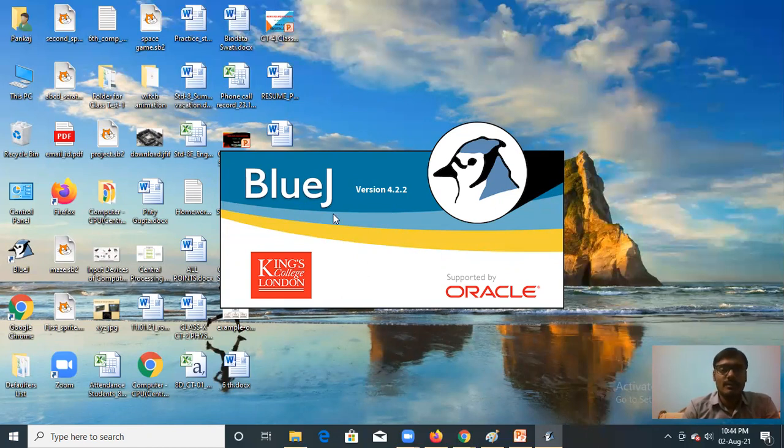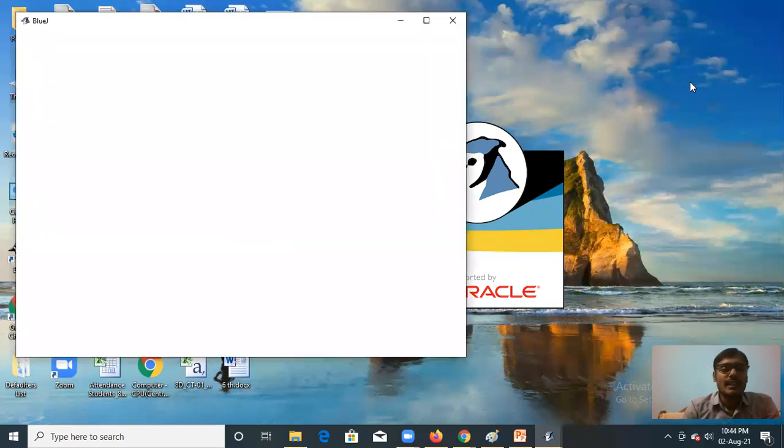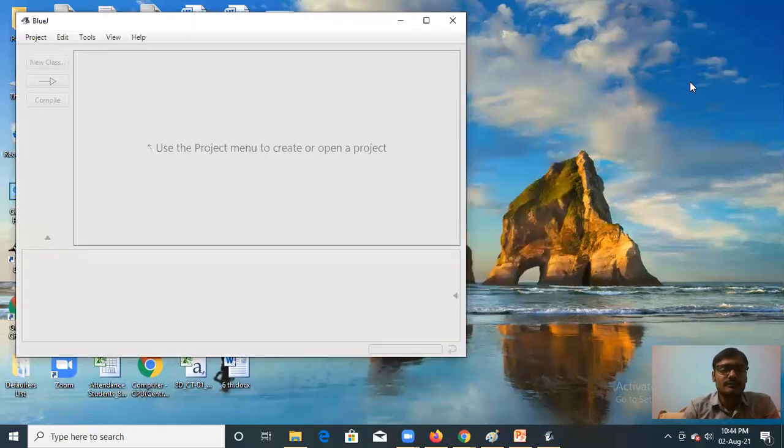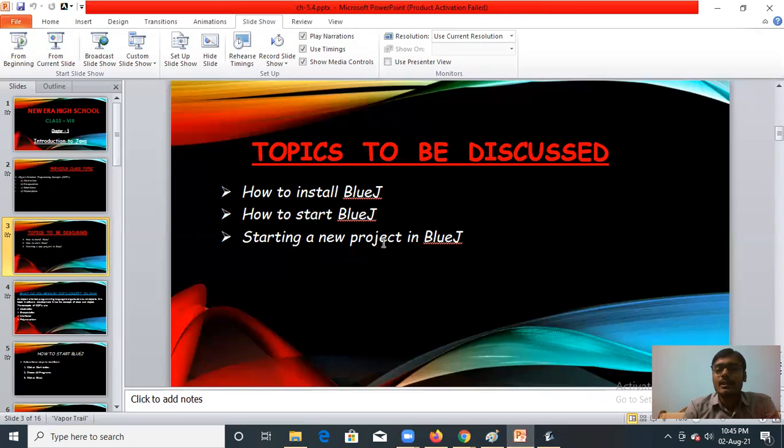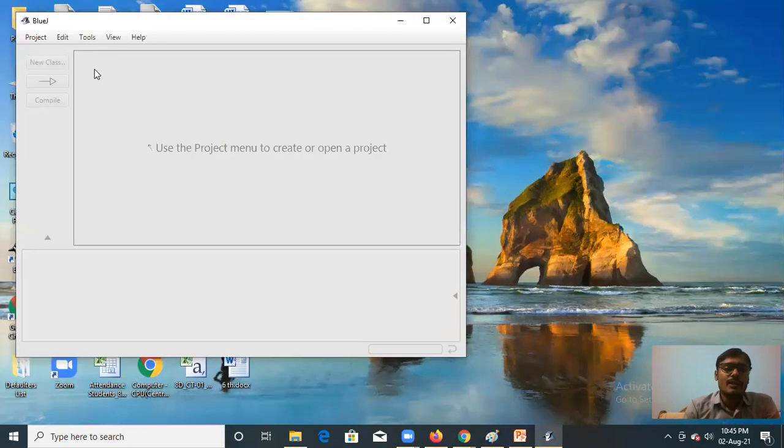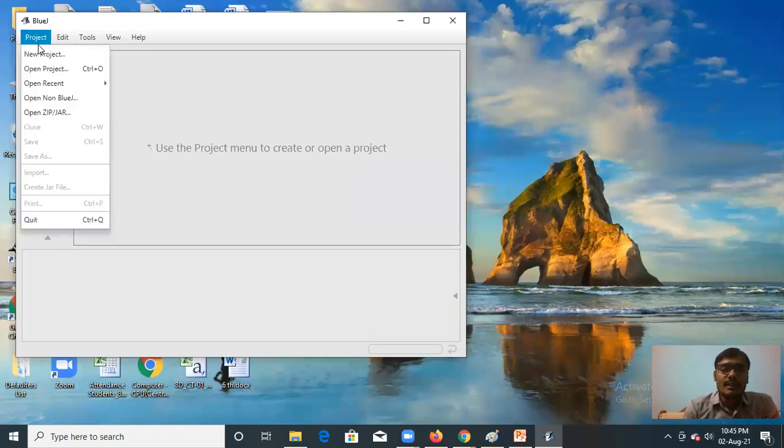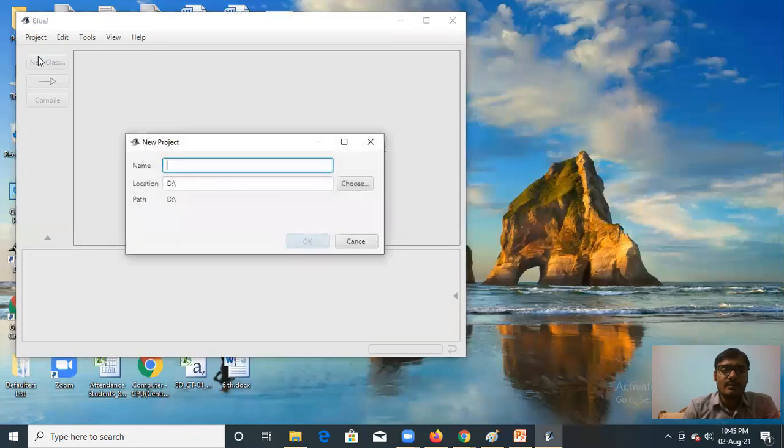Now you will see how we can create a project in BlueJ. So we have installed BlueJ in our system and we have started BlueJ. Now the next topic is starting a new project in BlueJ. So how will you start a project? First you have to click on Project, then click on New Project. This dialog box will open. You have to write the project name. Suppose I'm writing the project name Addison.